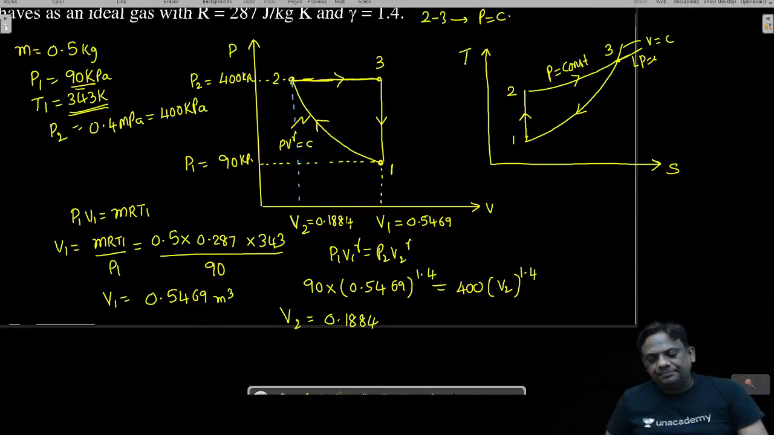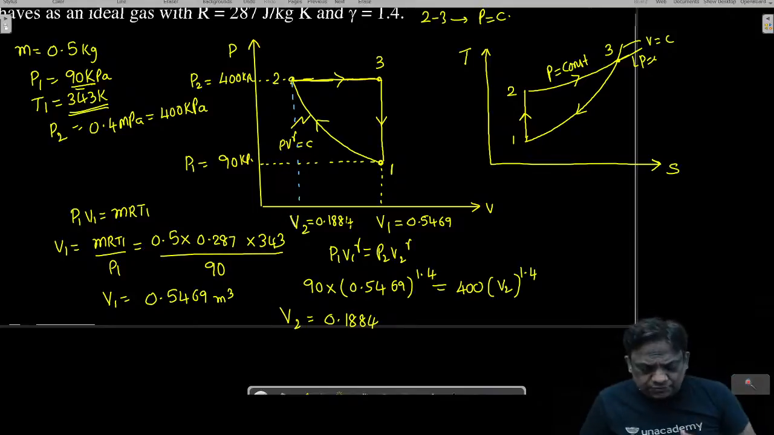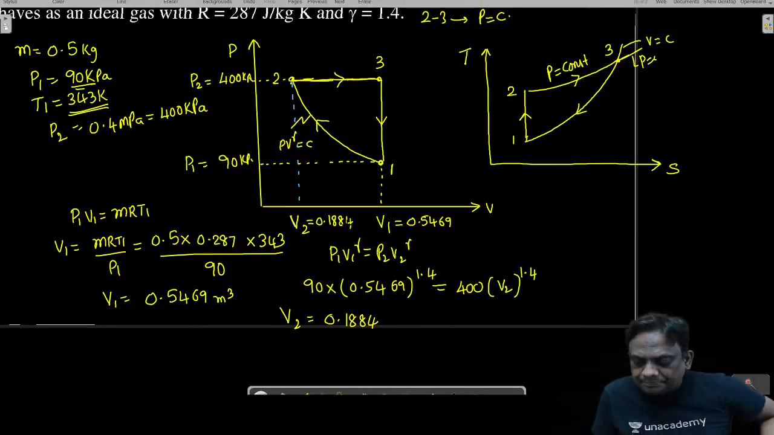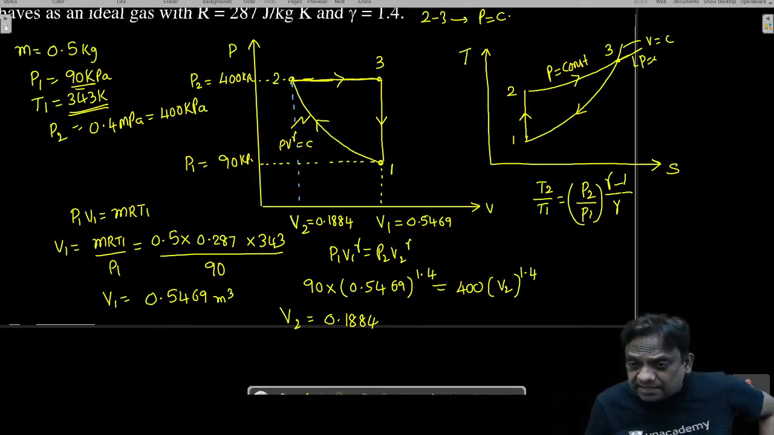V2 has come. So can I calculate T2, my dear students? Yes, I can calculate. Can you help me as to how to calculate T2? I'll tell you. T2 by T1 is equal to (P2 by P1) to the power (gamma minus 1) by gamma. I can write this equation.